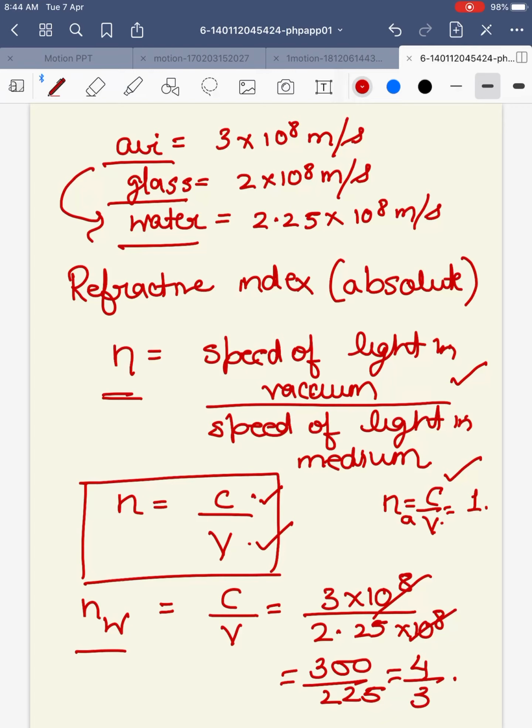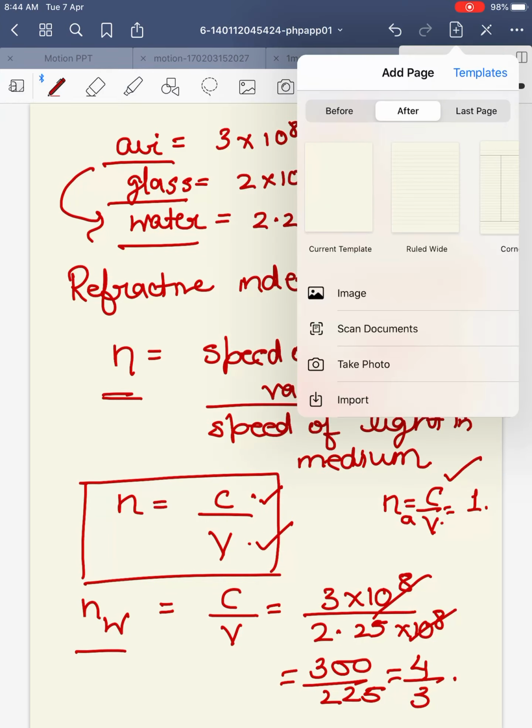Okay. Next topic for today is relative refractive index. Relative, as you can make out from the term, is a comparison of the refractive index of the two mediums. Now suppose a ray of light passes from medium 1 to medium 2. Then we write it as n21, that is, refractive index of medium 2 with respect to medium 1.